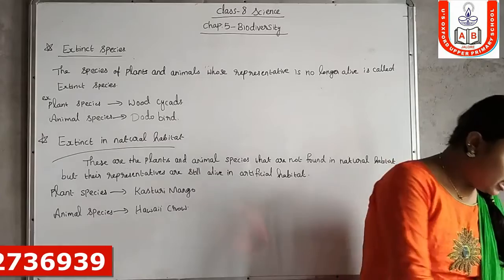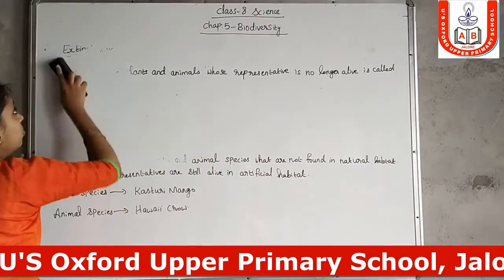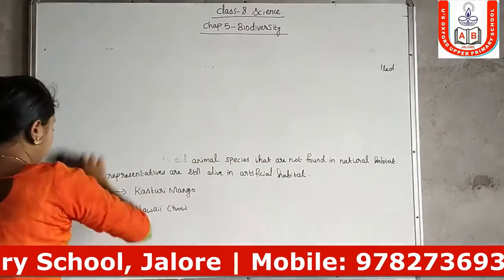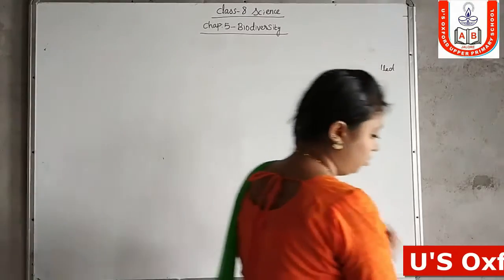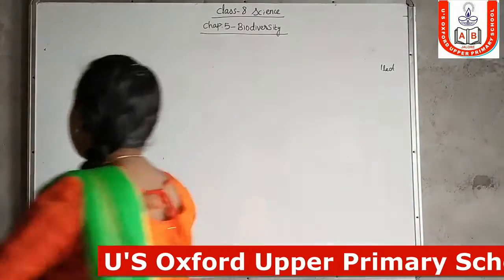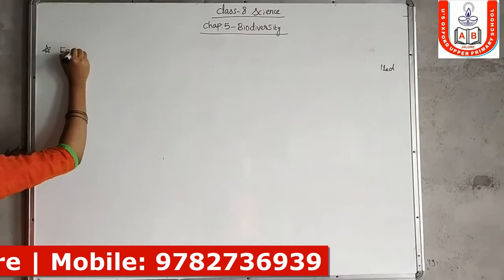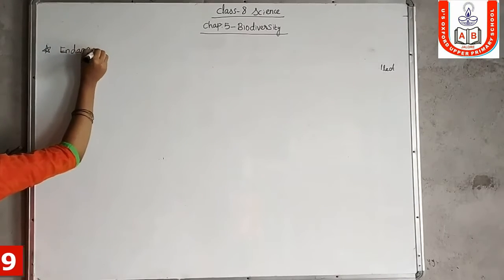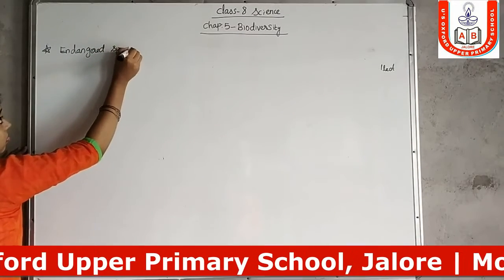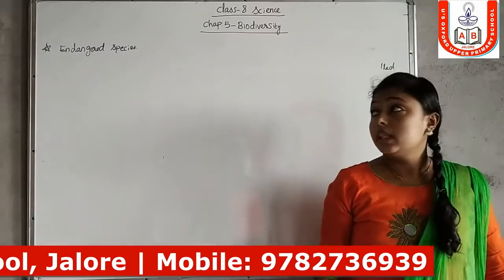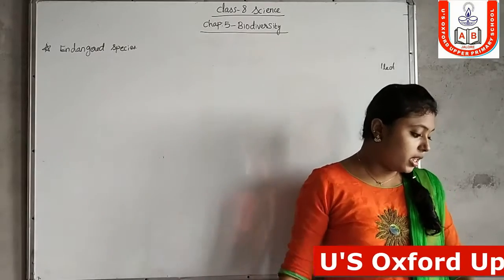Next we are going to discuss endangered species.